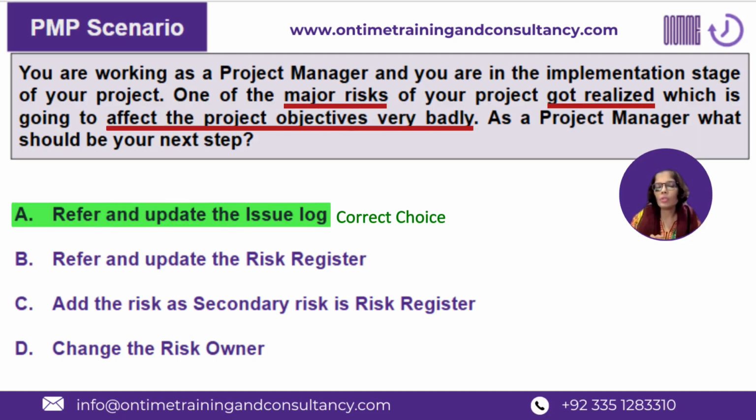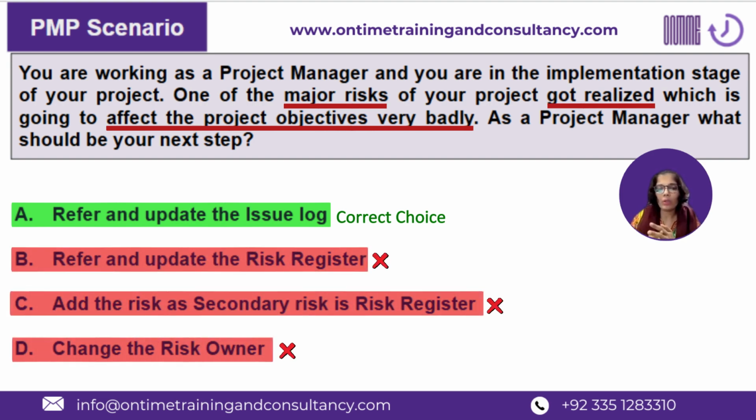Now let's talk about why B, C, D are not the answer. For this question, the contest was between A and B. C and D were already gone. Let me tell you why. First, let's talk about C and D, and then we will talk about B, why B was not the answer and why A was the answer.